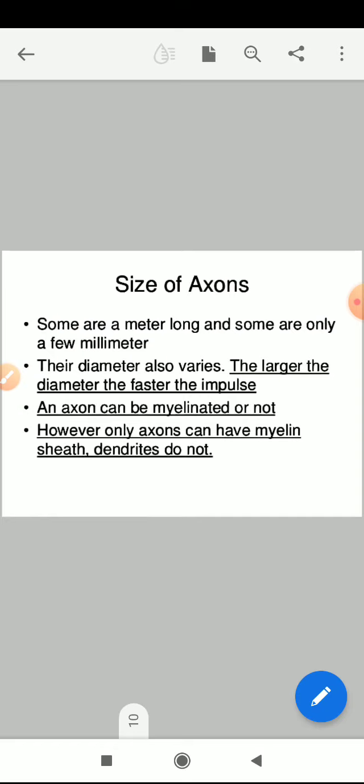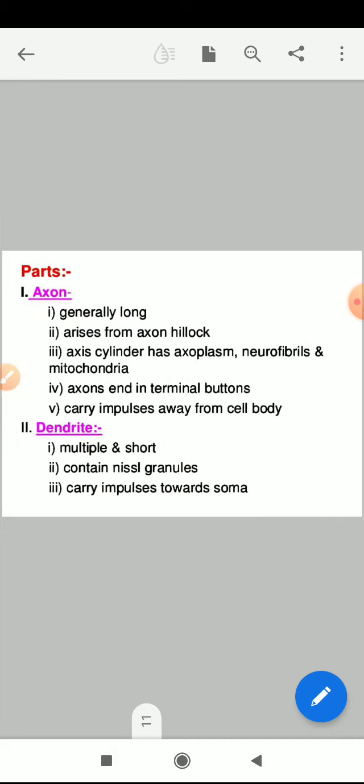The larger the diameter, the faster the impulses, and the axon can be myelinated or not myelinated. It means it could be covered with the myelin sheath or it could not be covered with the myelin sheath. However, only the axon can have a myelin sheath. Dendrites do not. You can see the covering of myelin sheath only on the axon, but dendrites are never covered with the myelin sheath.